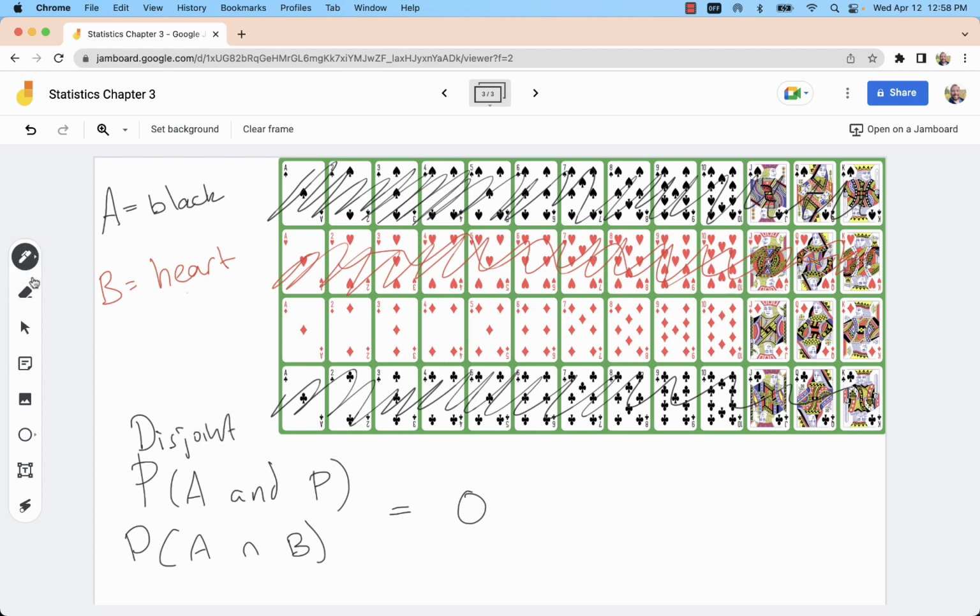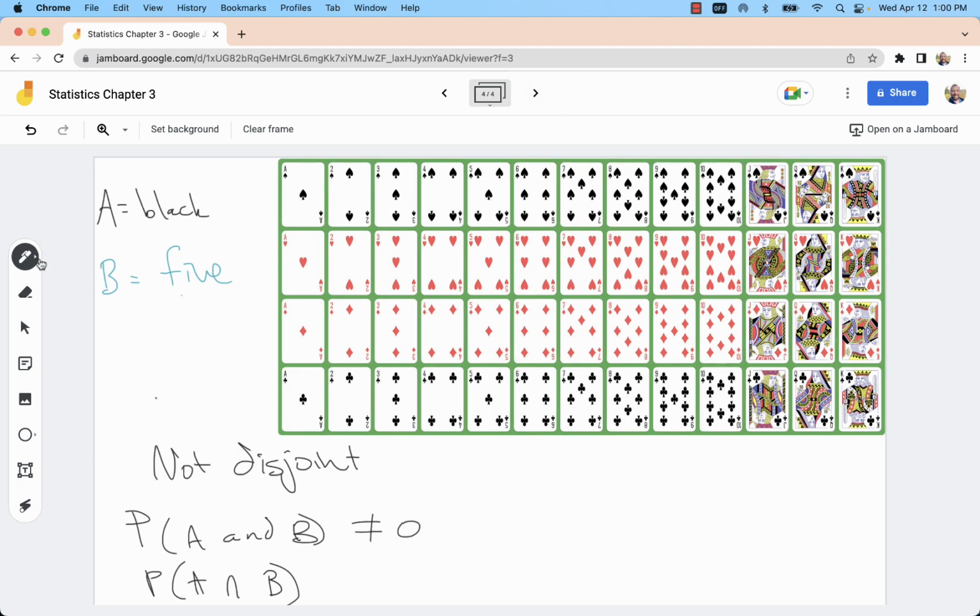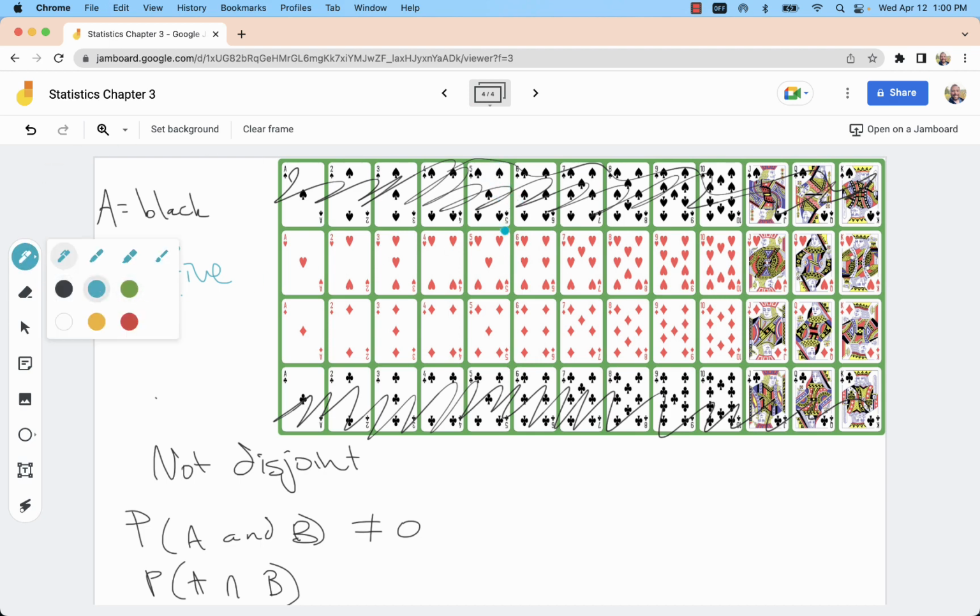Now, if we change those events, now we have the events A, drawing a black card, B, drawing a 5, and shading these, we'll see that there's actually some overlap, and these two shaded regions will actually intersect. You can also see this with Venn diagrams. And what we're doing with the deck of cards is we're kind of turning it into a Venn diagram where every single element of the sample space is shown. So we see here there is an intersection. We have a non-zero intersection.